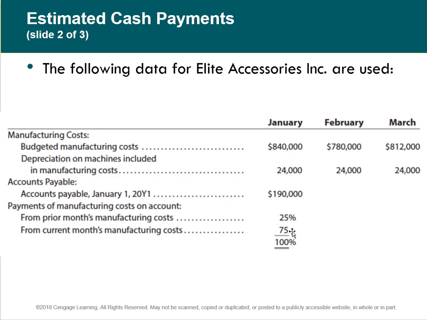Then the other thing that you need to know is these are your manufacturing costs, and depreciation is included in here. Okay, now we don't pay depreciation. That is just allocating the cost of a fixed asset over time. So this is a non-cash cost. So we would have to take the $840,000 minus $24,000 and make that our payment.